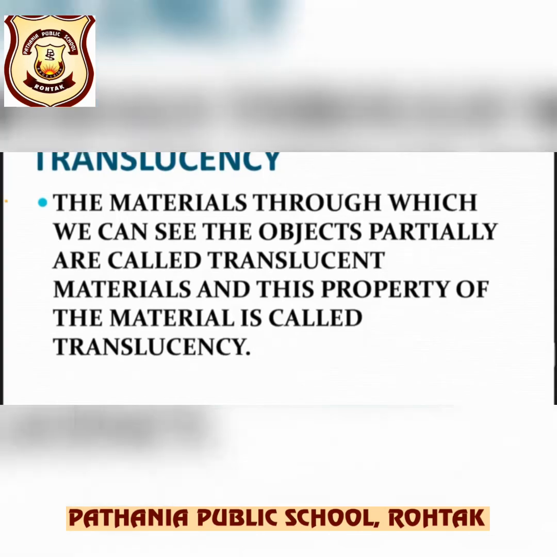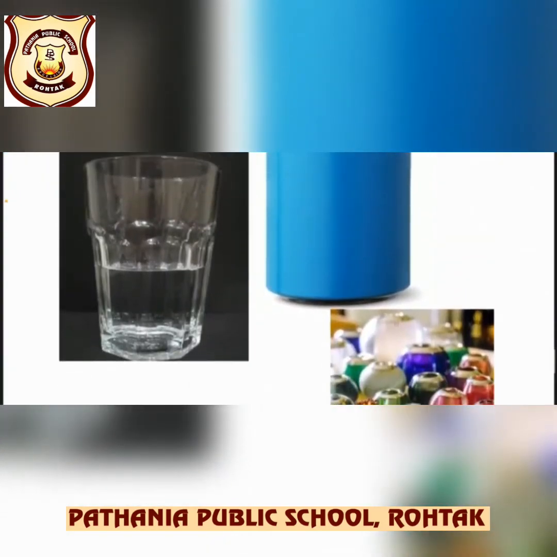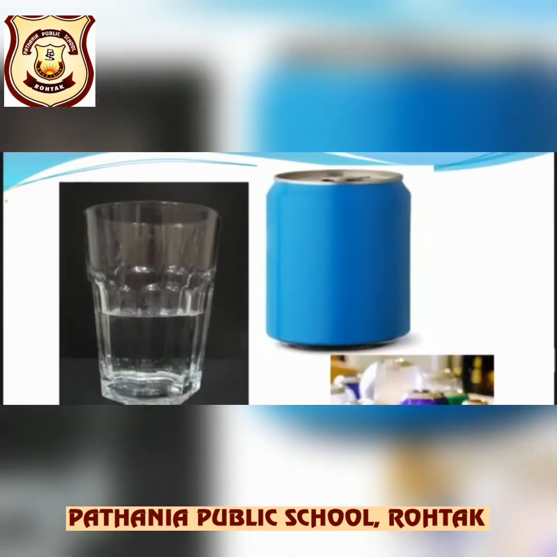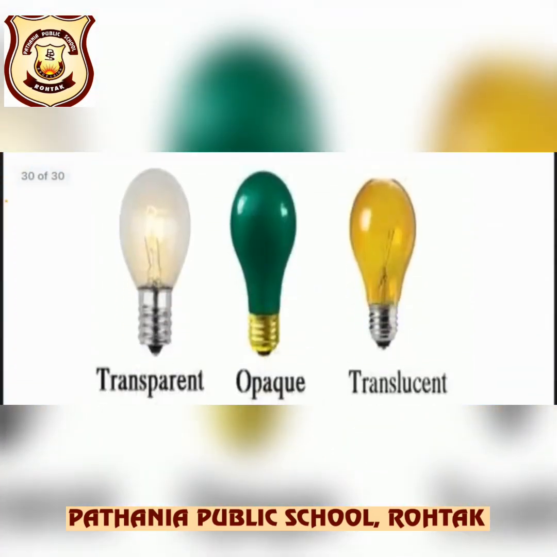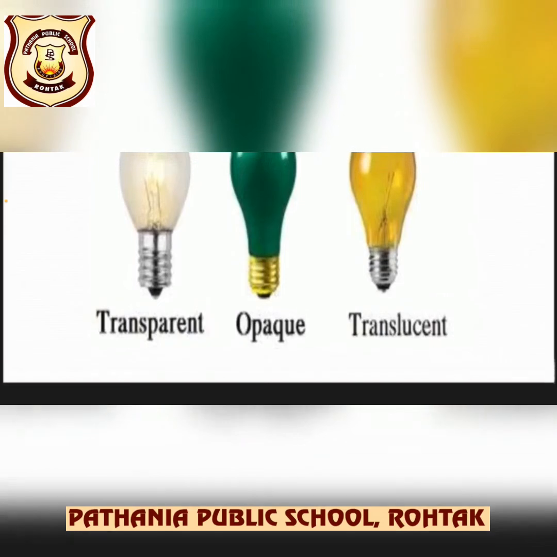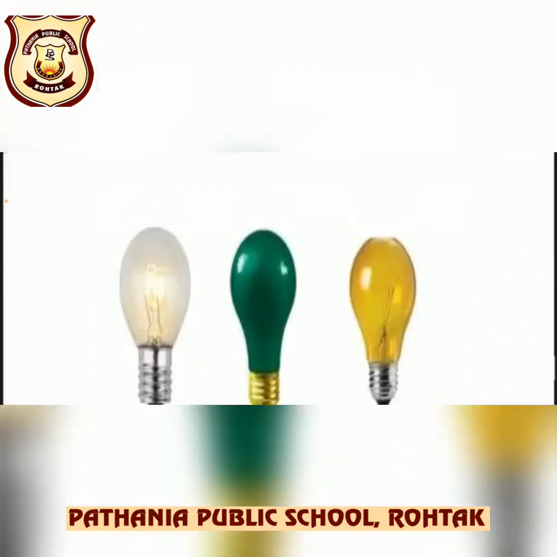As you can see here, glass is transparent, this tin is opaque. Here you can see transparent, opaque and translucent. Is it clear to everyone? I hope it's clear. What do you mean by transparency? What is the difference between transparent, opaque and translucent?